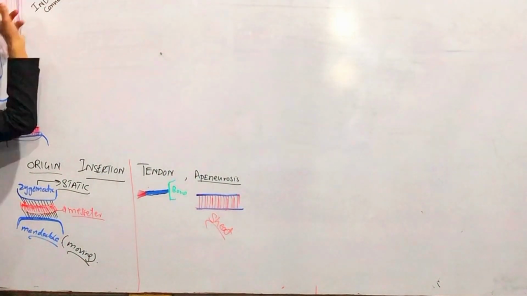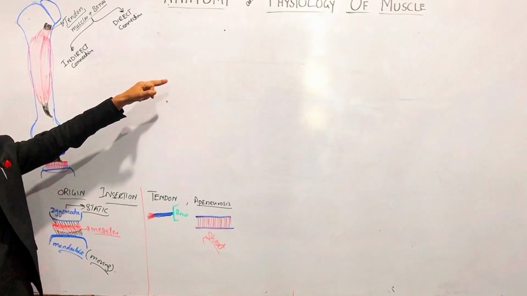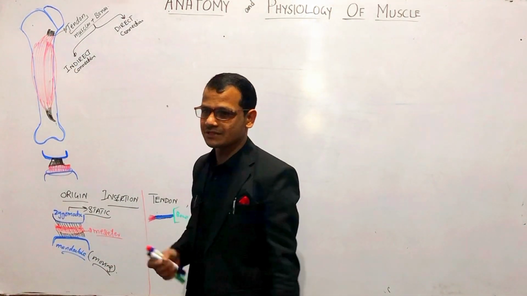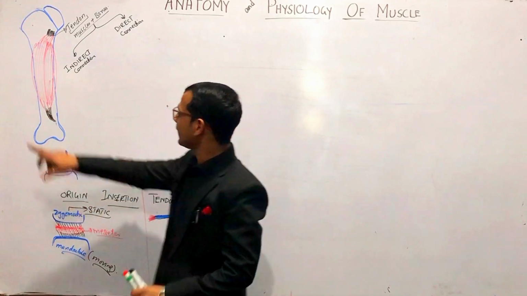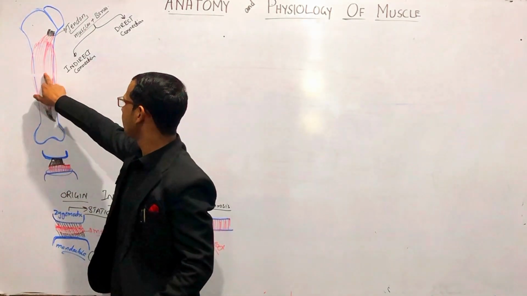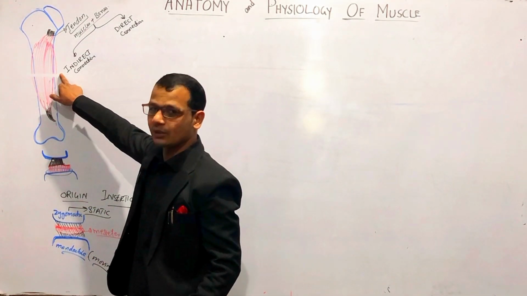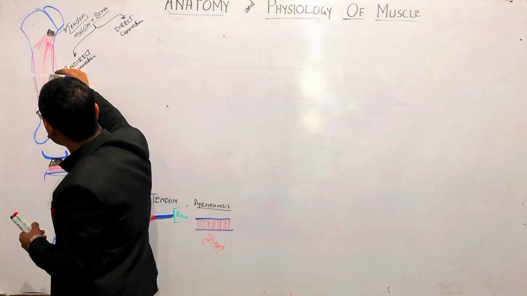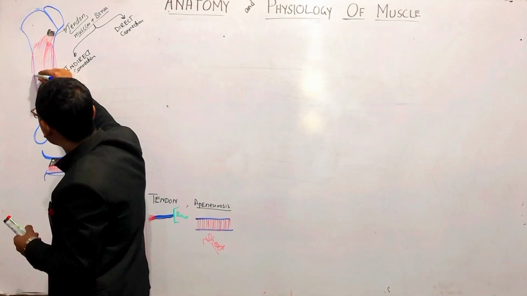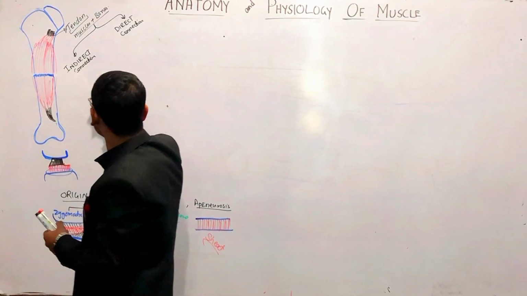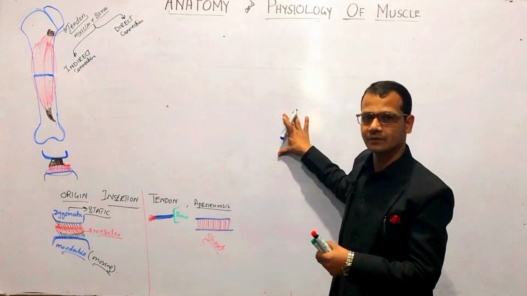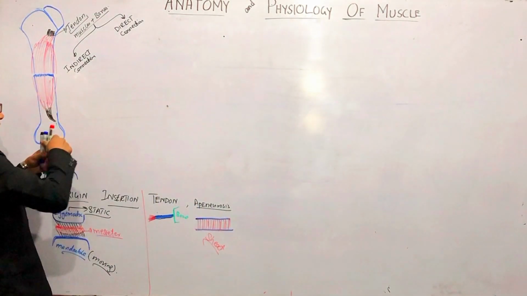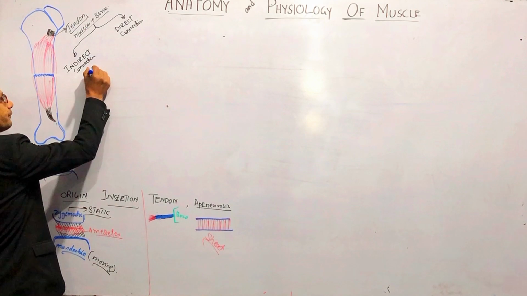Now we will take a cross section from the muscle, right? This is the tendon and this is, for example, a triceps or biceps muscle. We will cut this muscle, only the muscle, not the bone, right? For example, this is the bone and we will take this muscle here, right?